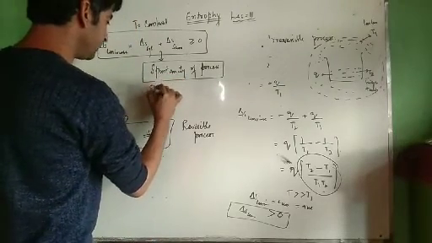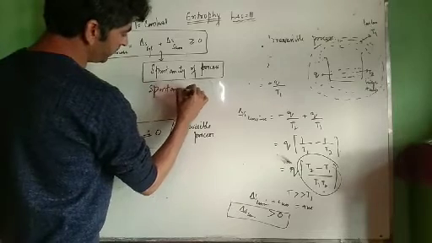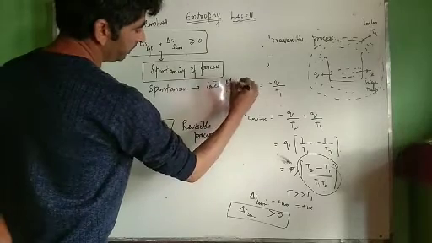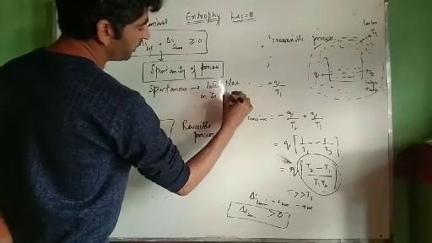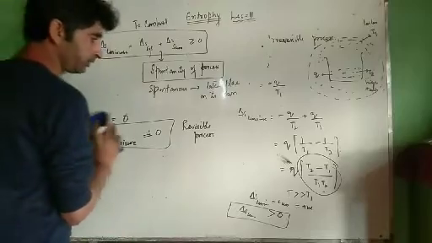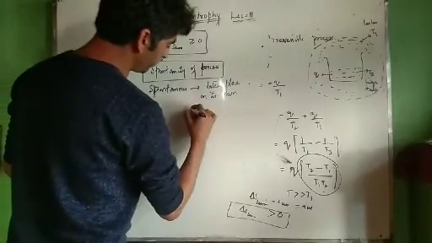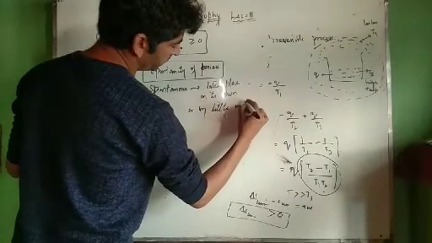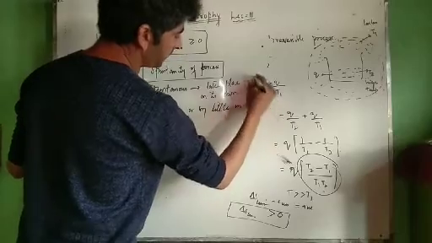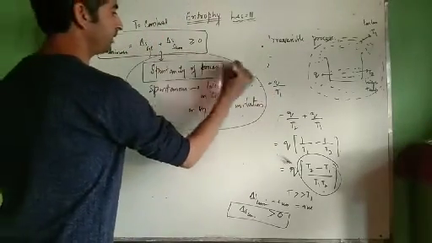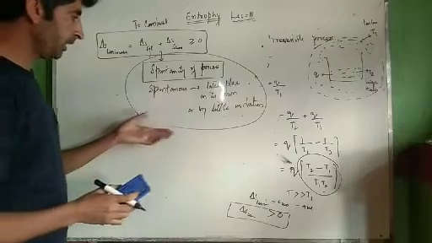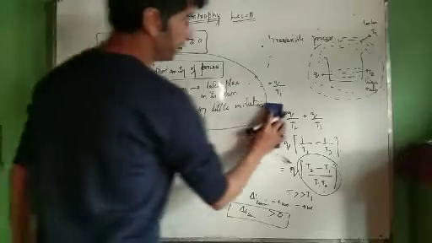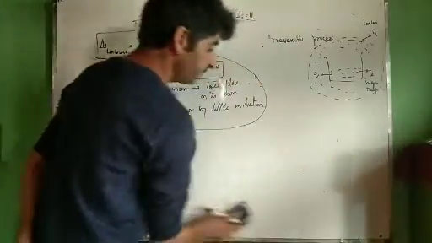A spontaneous process is that process which occurs on its own, which takes place on its own, जो खुद ही हो जाती है, or by a little incision. That is the spontaneous process. The opposite of this is also true. If we have a non-spontaneous process, that's not a favorable process, it will not take place on its own unless you apply temperature conditions to it.